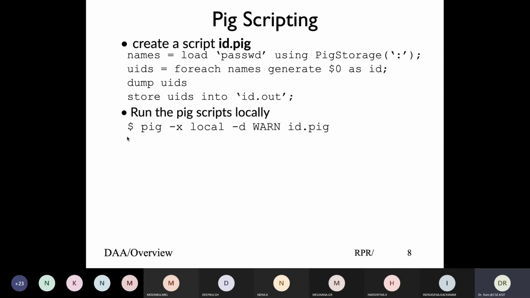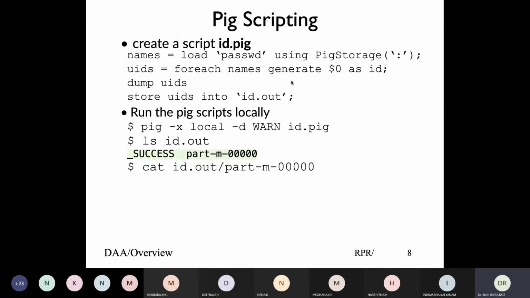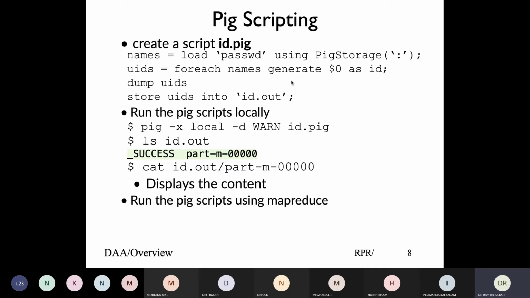So the way I invoke it, if I'm doing this, I'm invoking locally. Locally means you're loading from a local file. If you are doing MapReduce, make sure that the load is from MapReduce. And when you run it, everything happens the same way. So we can run it locally as well, and things would work equally well there. We can run through MapReduce, but I'll run locally and make sure things work out great.